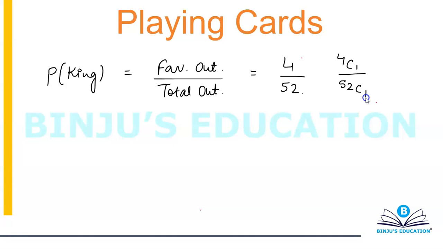As simple as that. Okay, let's try the next one. Again, from a well shuffled deck of cards, I'm picking 2 cards simultaneously. What is the probability that one of them is king and the other is queen? That is, in one go, I'm picking 2 cards out.